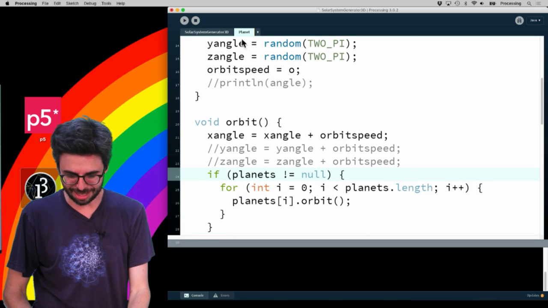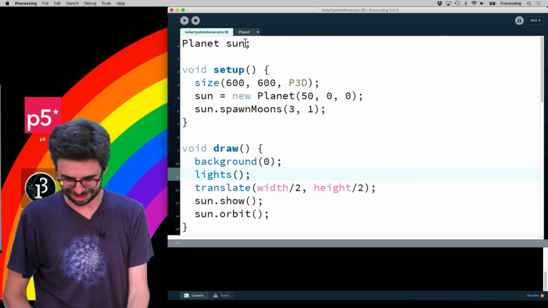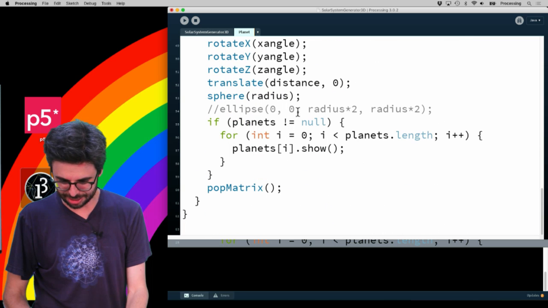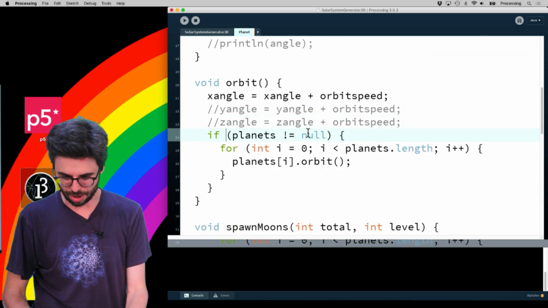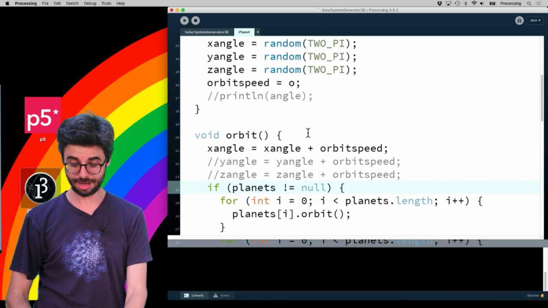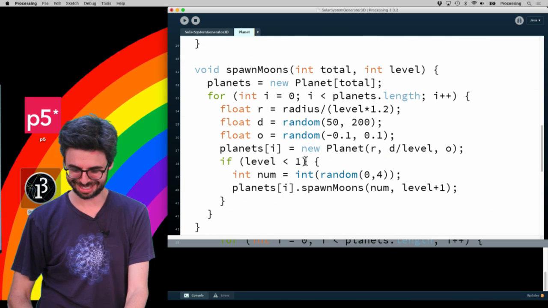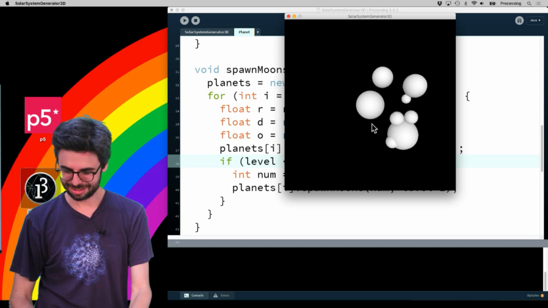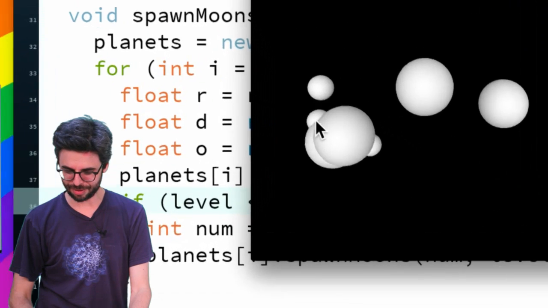But let's at least add another level. Oh, a disaster challenge. So let's at least add another level. Where do I do the spawning? Here they go. Let's add some more and see what happens. So you can see now we've got something going.